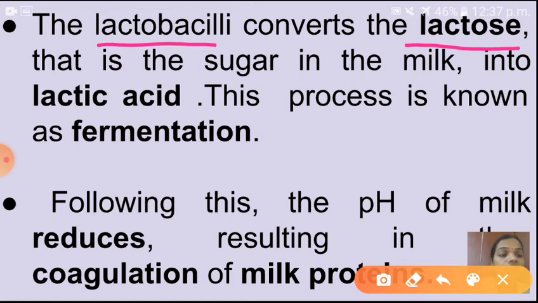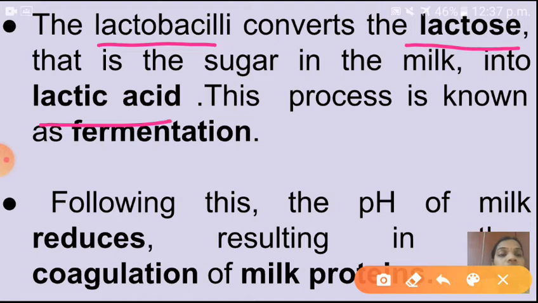Lactose is one kind of sugar present in milk. That sugar is converted into acid. So which sugar is converted into which acid? Lactose is converted into lactic acid with the help of lactobacilli. This process is known as fermentation, as I told, isn't it?